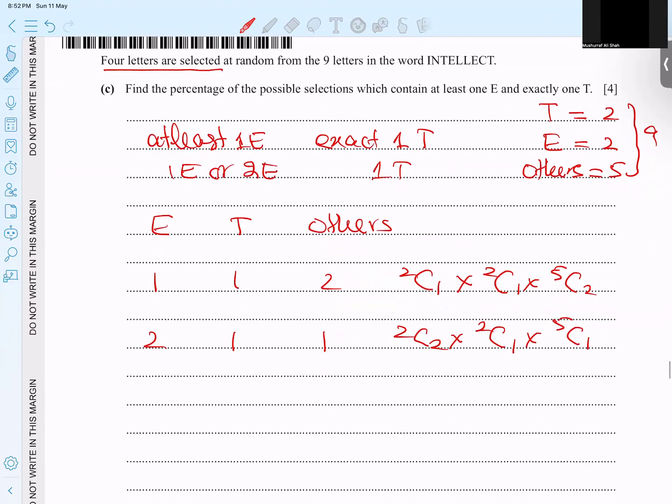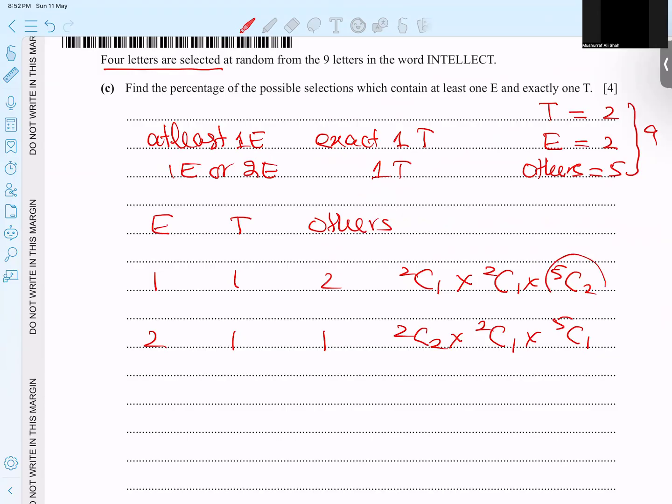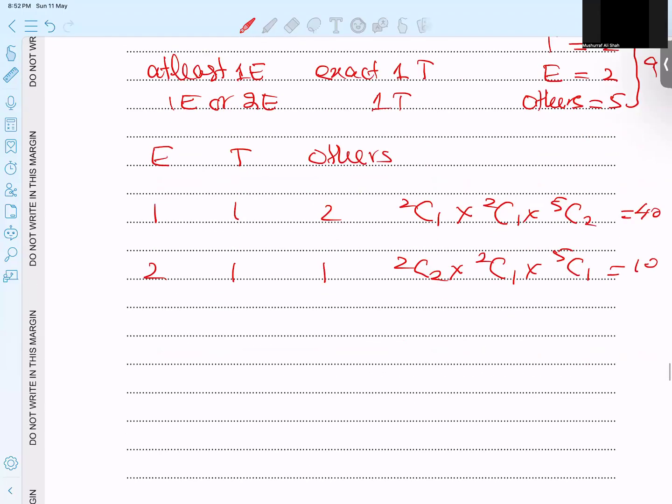So if you type this in the calculator, let me tell you, the upper answer is 40. And the second one, 5C1 is 5 into 2 is 10, so I got 10. Total options we have is 50. Total ways are 50.